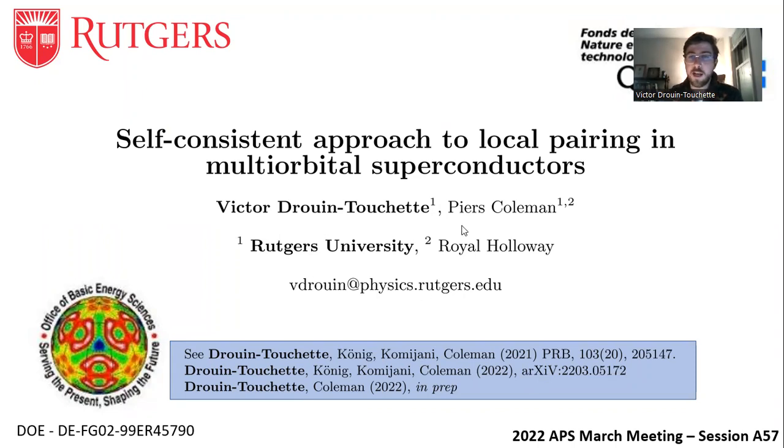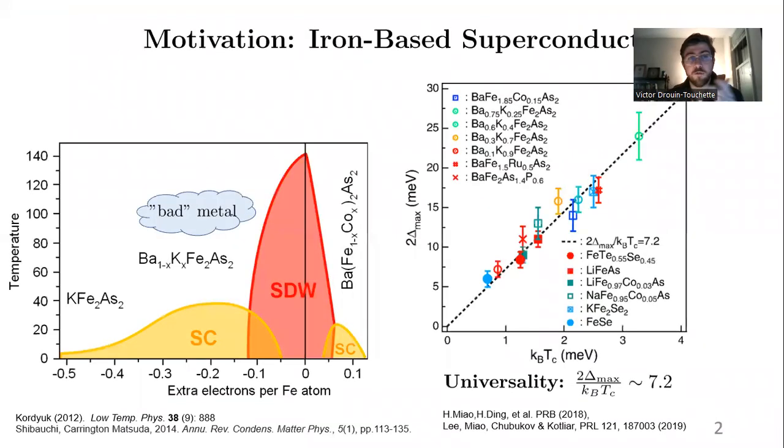Our motivation today is the iron-based superconductors. I present here the general phase diagram, kind of schematic, with the large spin density wave sector, which I won't be touching on, but what's interesting is these very large superconducting domes as you dope away from the nominal valence of the iron atoms. You have these two large superconducting domes.